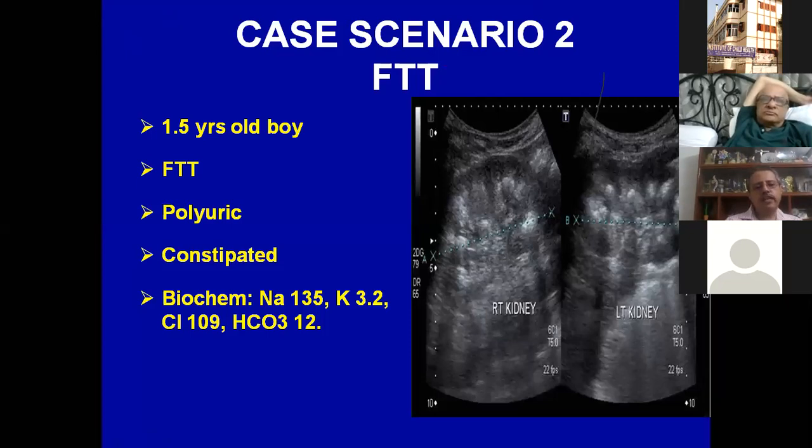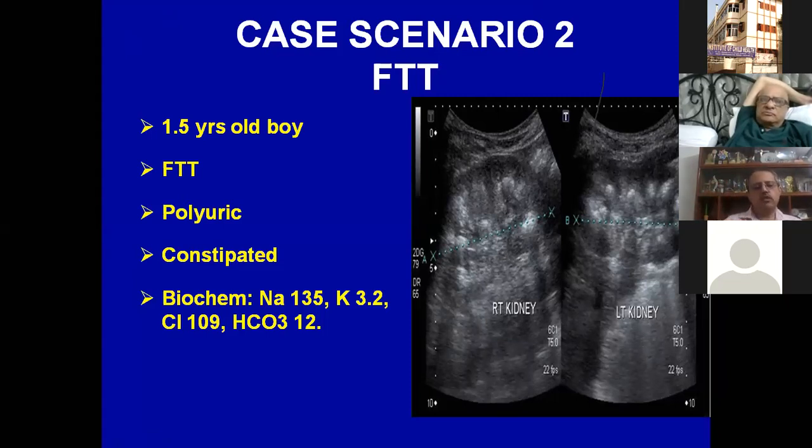We move to the second case. This was a child of a doctor. All these cases happened right after we came back to Kolkata. So a 1.5-year-old boy, a pediatrician's child, came mainly with failure to thrive, polyuria, and was severely constipated. So the main problem was constipation.